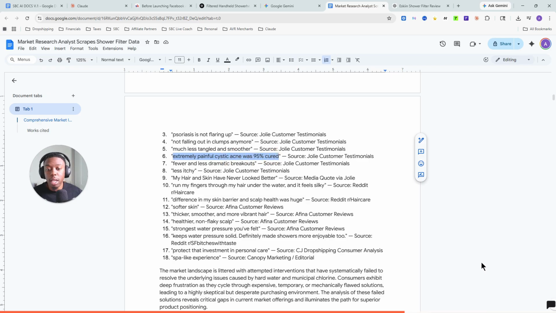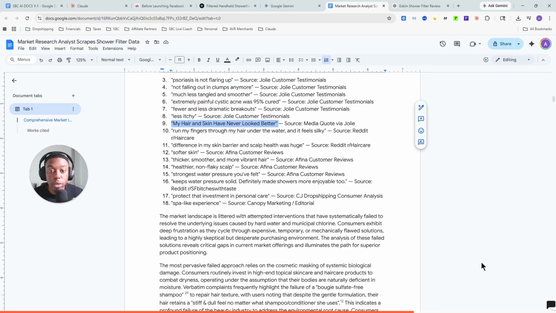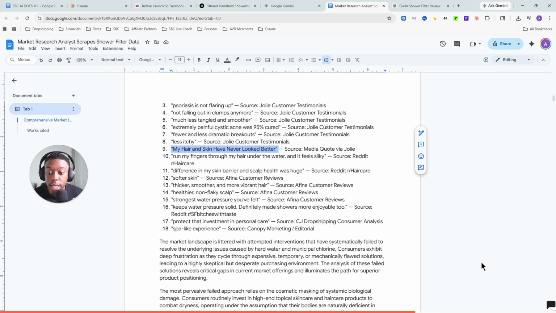So you notice how no one is saying, this was easy to set up. Right? Installing the shower head was easy. I like the way the shower head complements the bathroom environment. No, it's all emotional transformations that actually made a difference in that person's life. Fewer and less dramatic breakouts, less itchy. My hair and skin have never looked better, right? So we're hearing directly from multiple sources of what the end result of your target audience is.